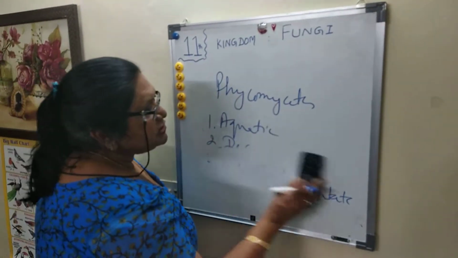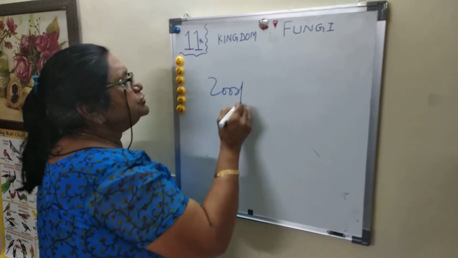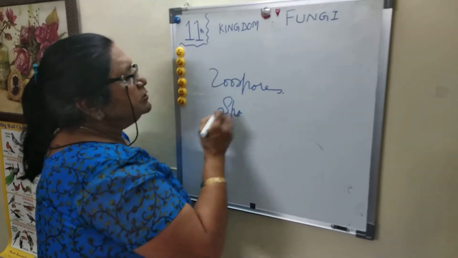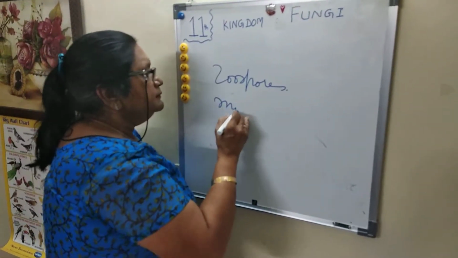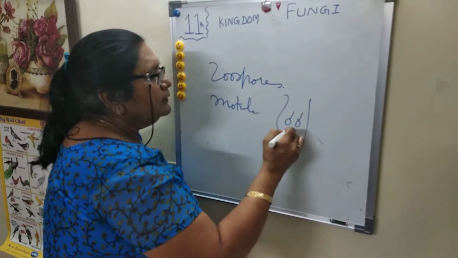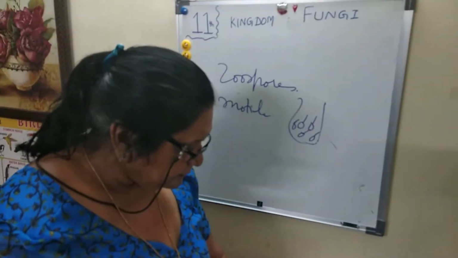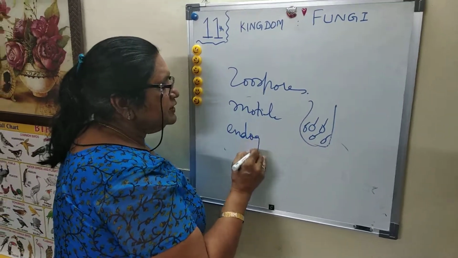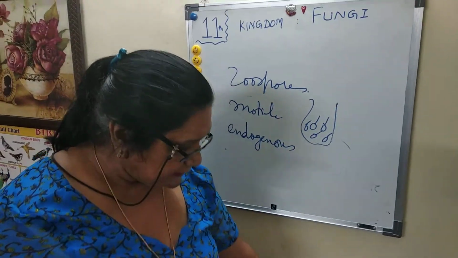Asexual reproduction is by zoospores, formed in a special structure, the fruiting body. The zoospores are motile, having flagella, and are endogenous in origin, present inside the fruiting body or sporangia.